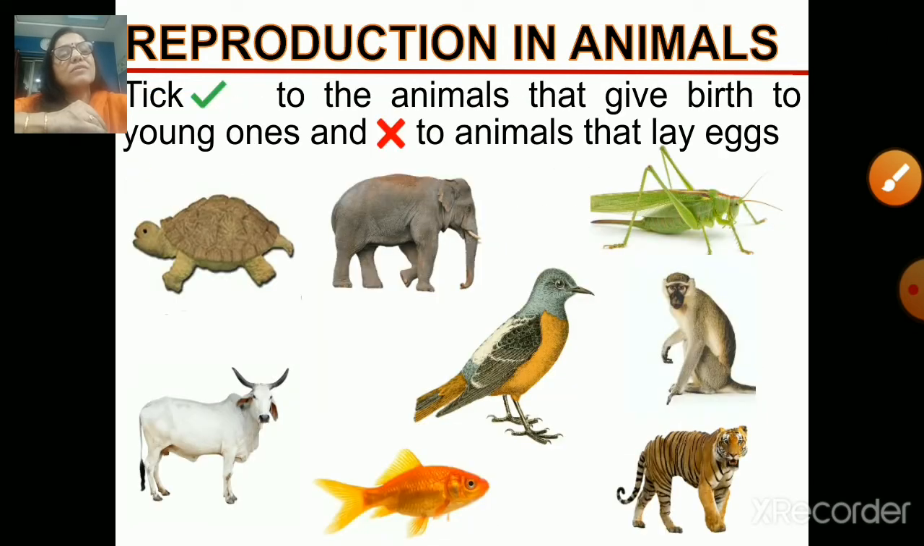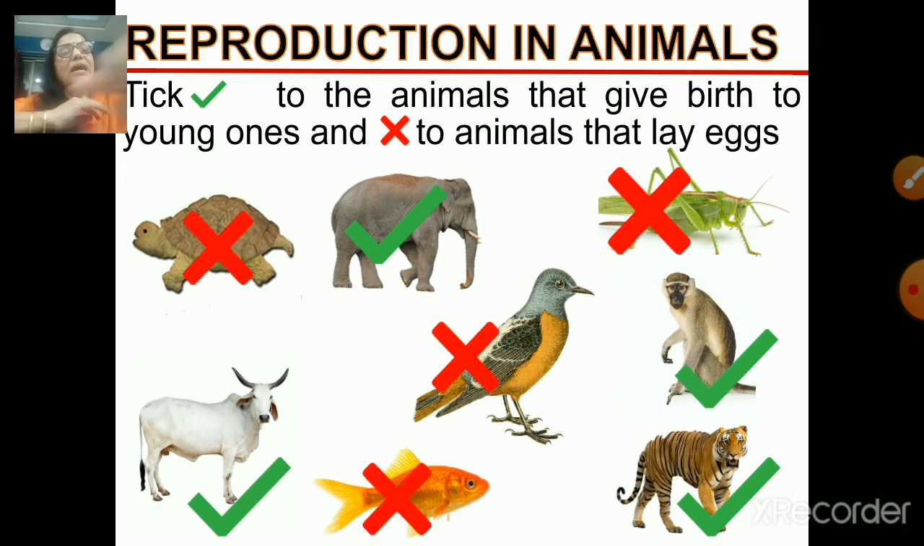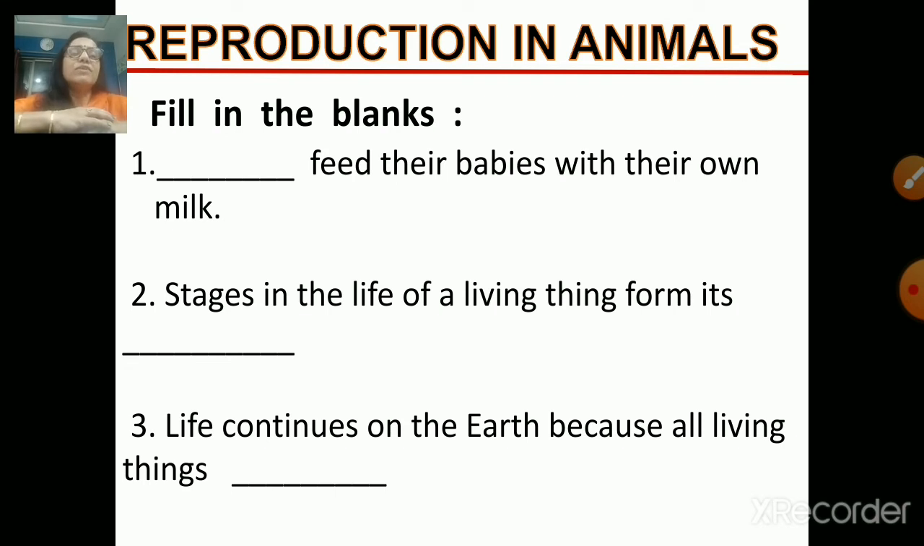See here is the answers for the animals that give birth to the young ones, and these red crosses are the animals which reproduce by laying eggs. Now I think you are pretty clear in your mind as to which animals reproduce by laying eggs while which animals reproduce by giving birth to the young ones. So moving further, here we will revise in the form of filling the blanks.